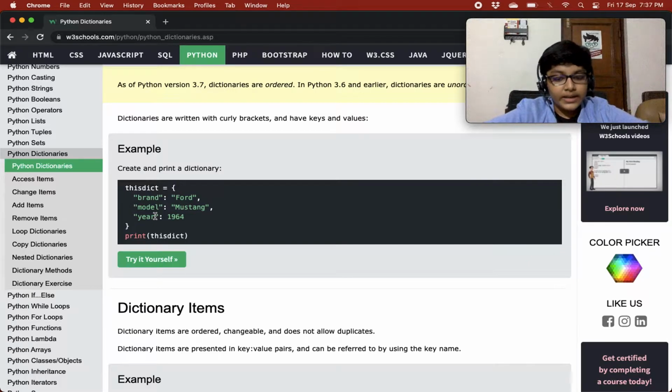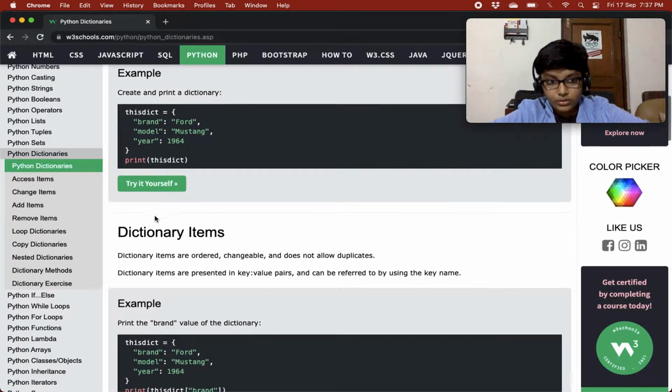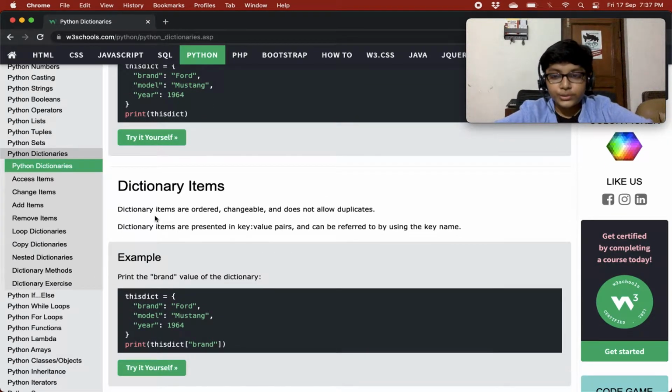Sorry, year and 1964. So year is the key and 1964 is its value. So whenever you want to access 1964 Mustang or Ford, you can just give its key name and you will get the value of that key, right? This is going to be very interesting in later chapters.